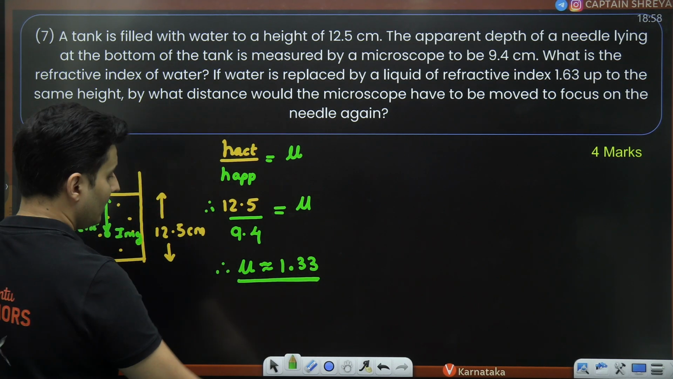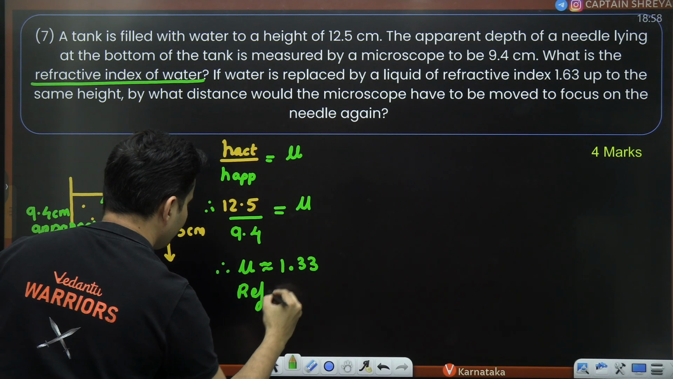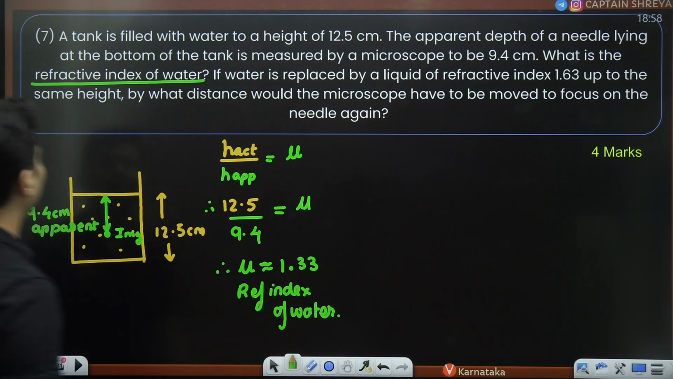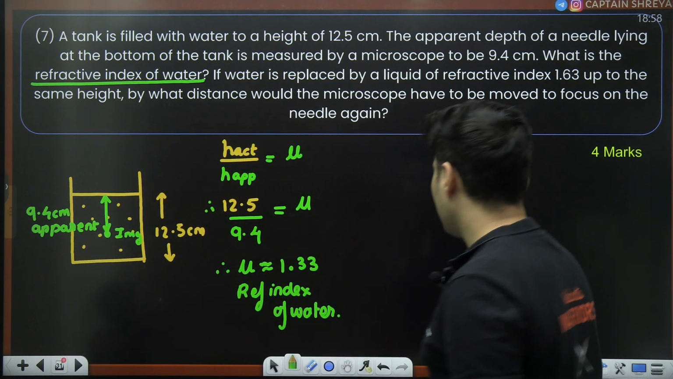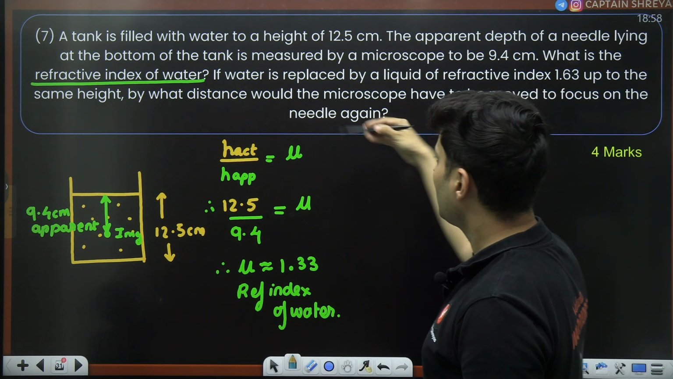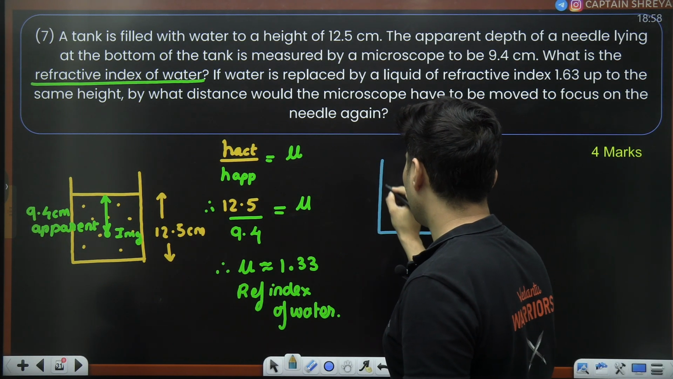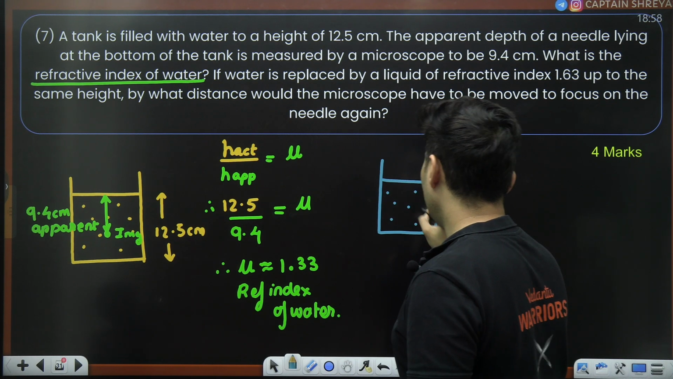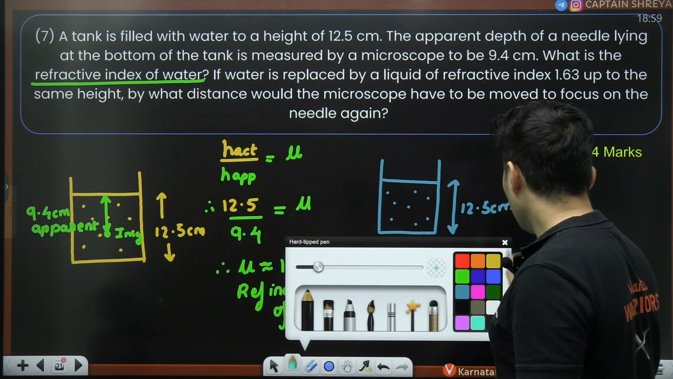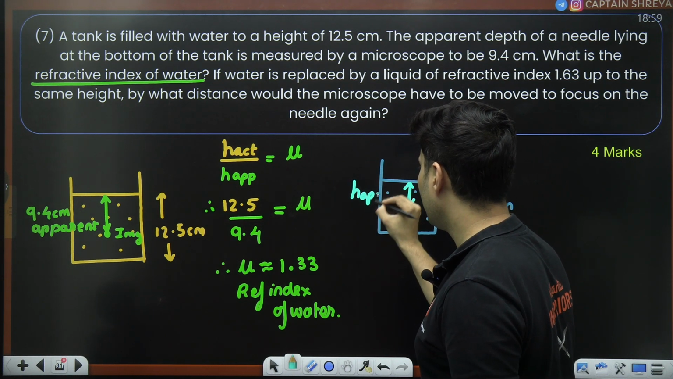So this is the first answer which we just found. What is the refractive index of that water? This is the refractive index of water which we have got over here. Perfect. If this same water is replaced by some other liquid of some refractive index, what distance will the microscope have to be moved? Okay, so see guys, now you use another liquid, same height, but refractive index is different. This is 12.5 centimeters. Now you will see probably the image is somewhere here. This will be the new apparent height.